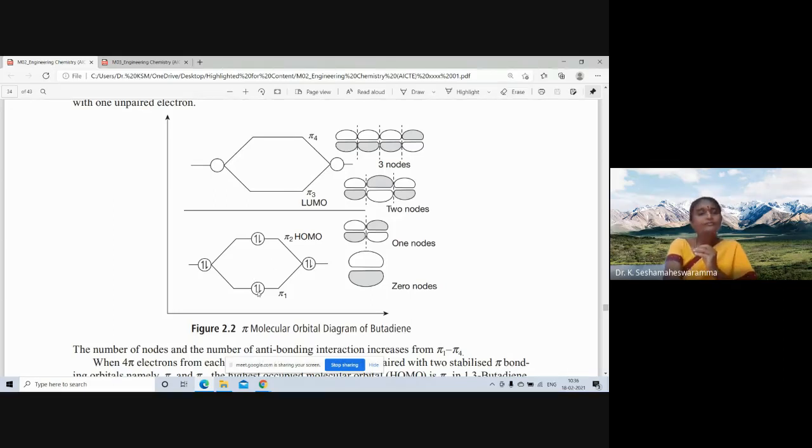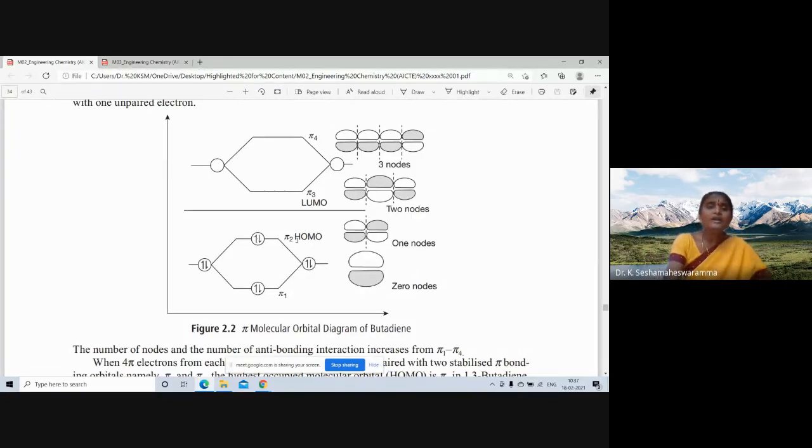First 2 electrons enter into the lowest energy orbital, that is the pi 1 molecular orbital. Next 2 electrons enter into the next lowest energy orbital, that is the pi 2. So a total of 4 electrons enter, 2 in pi 1 and 2 in pi 2.